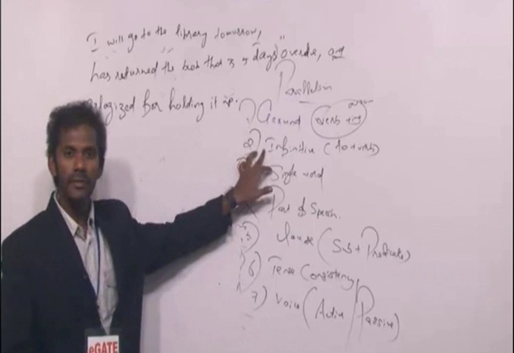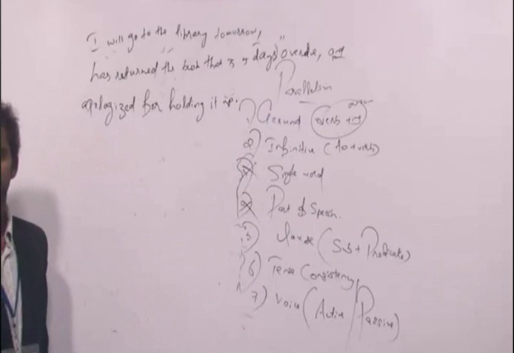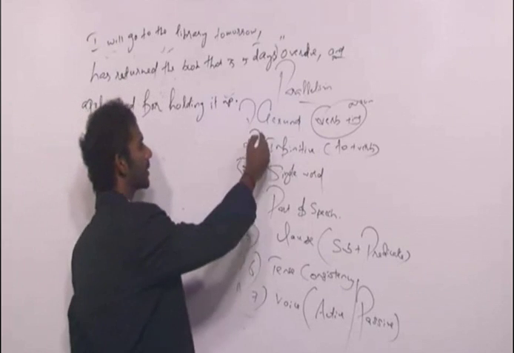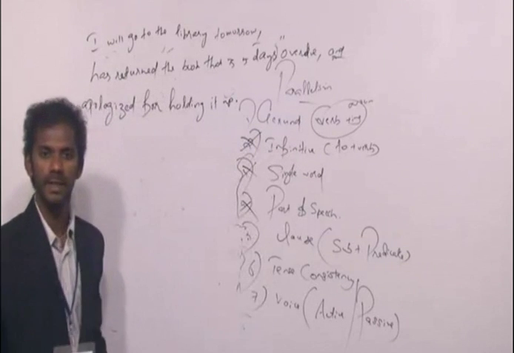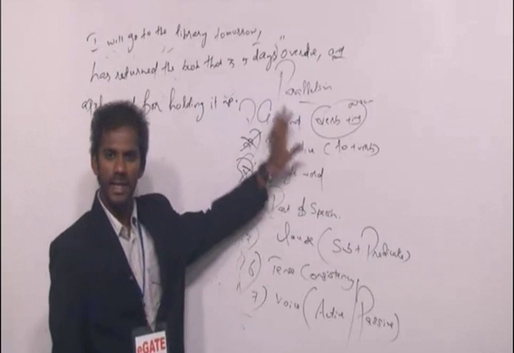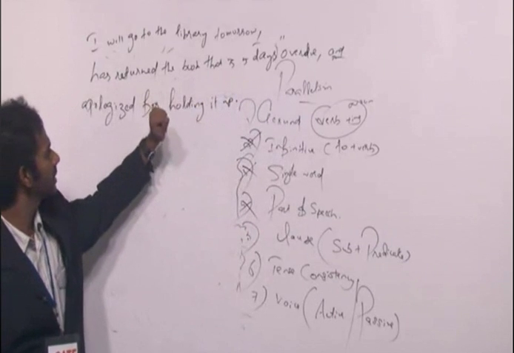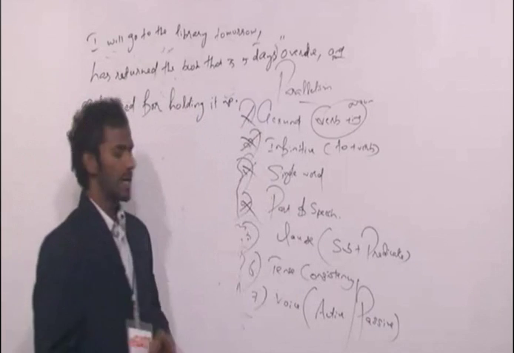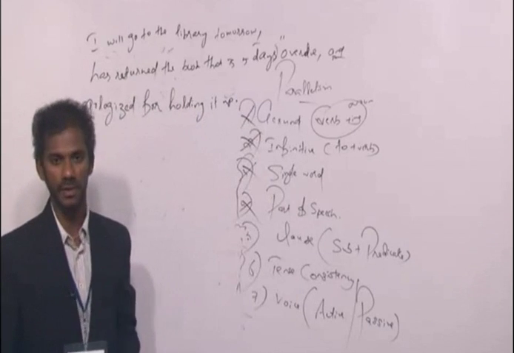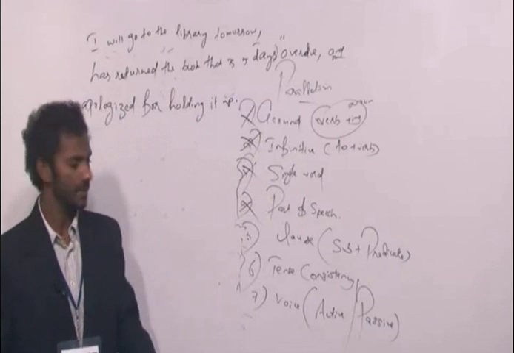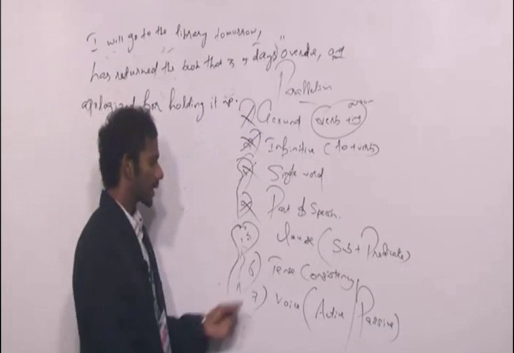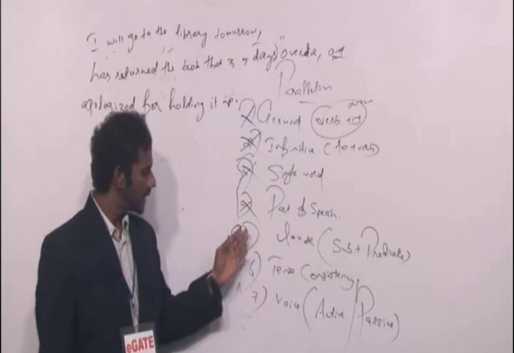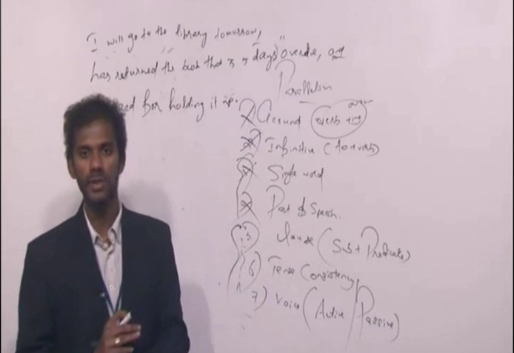Come to this one, infinitive. Is there any infinitive out here? There is no infinitive in this sentence. So forget about this concept also. Clear? Then gerund. Is there any gerund out here in this sentence? There's no gerund in this sentence, so forget about this concept as well. Now, we're going to focus only on three concepts to know whether this sentence is correct or not. The three concepts are clause, tense consistency, and voice. As I said, these three concepts must be taken together.